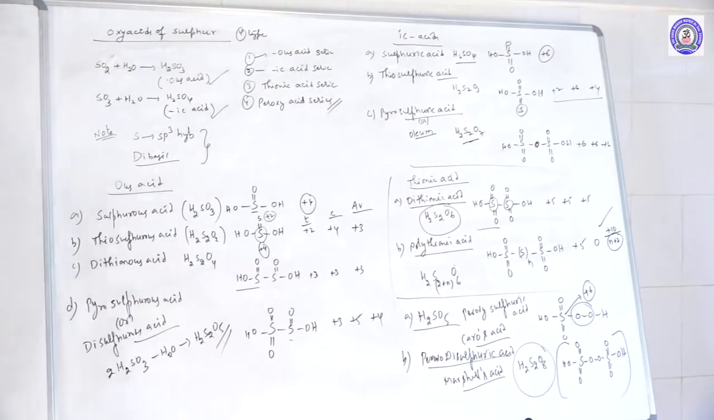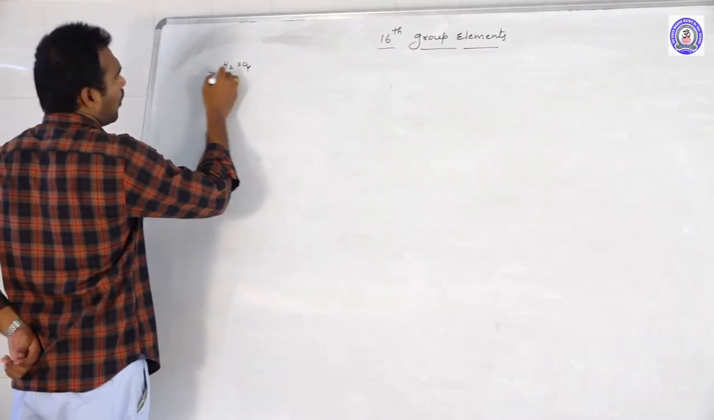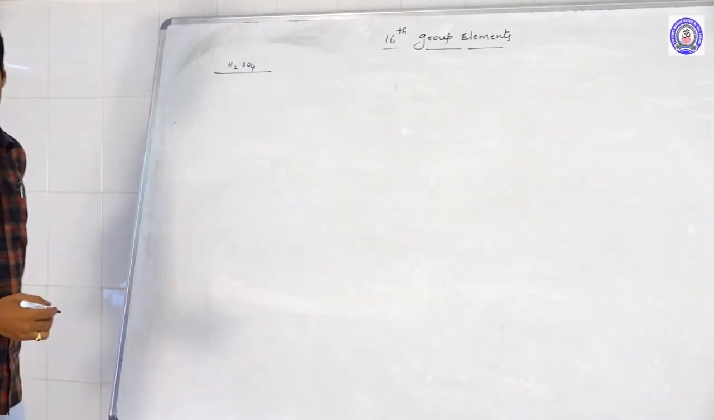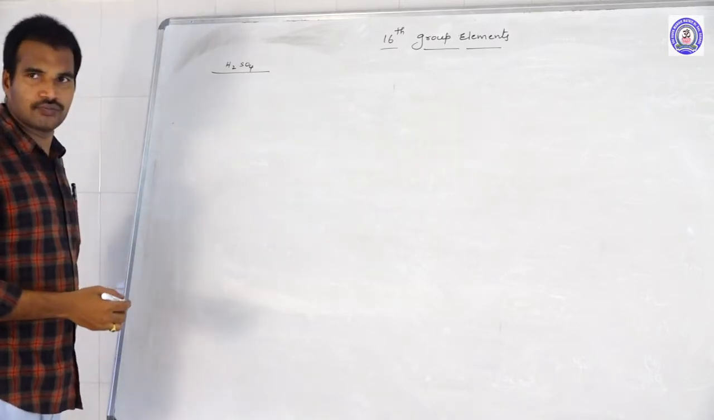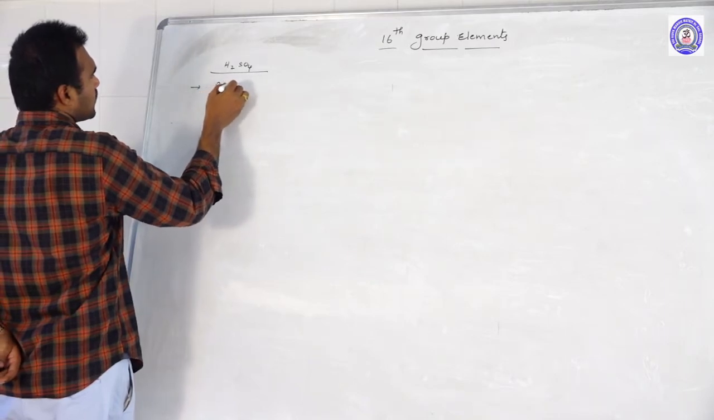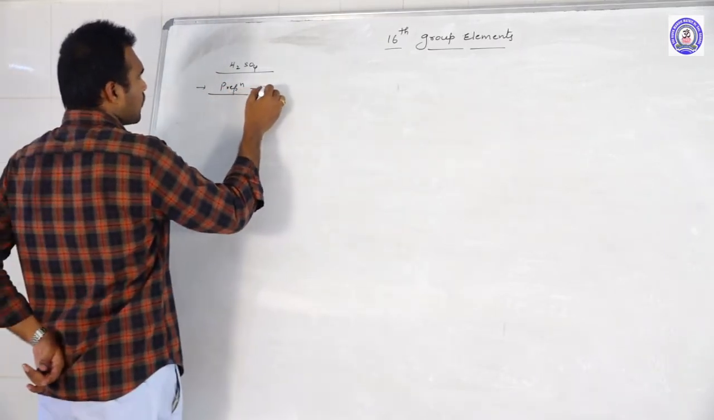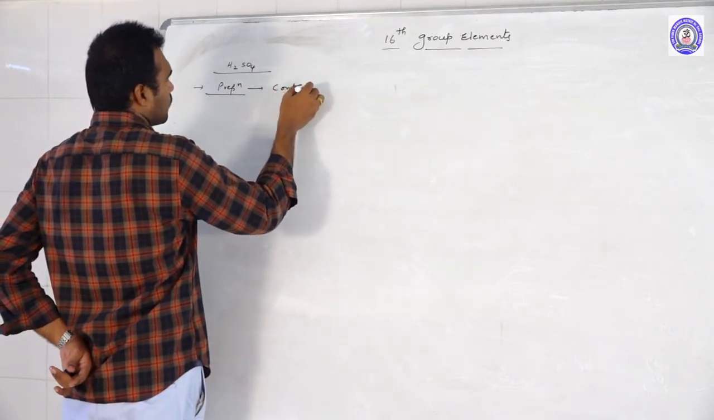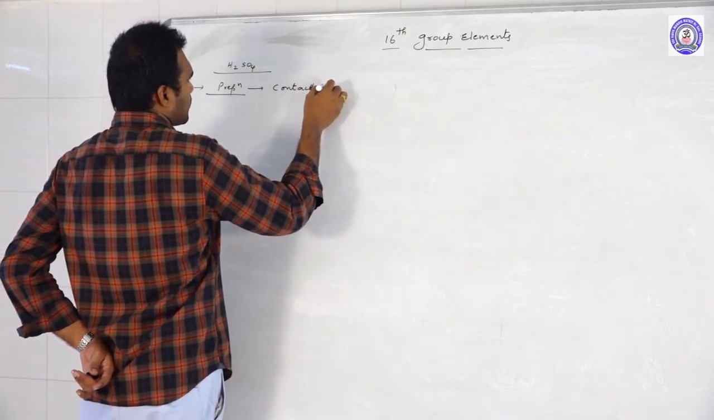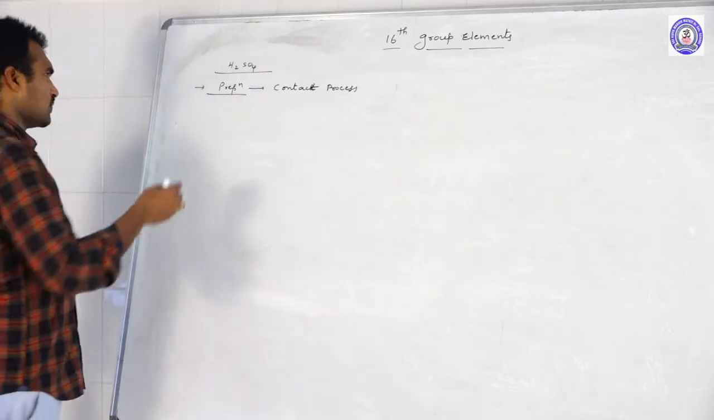Next, move to sulfuric acid. In the oxy acids, we need to discuss sulfuric acid, H2SO4, king of acids. We generally call H2SO4 the king of acids. Next, in the preparation methods, the main method of preparation of sulfuric acid is what? Contact process. So what are the steps in the contact process?